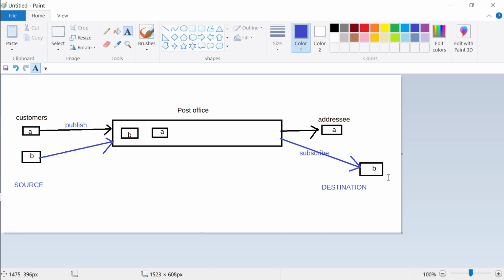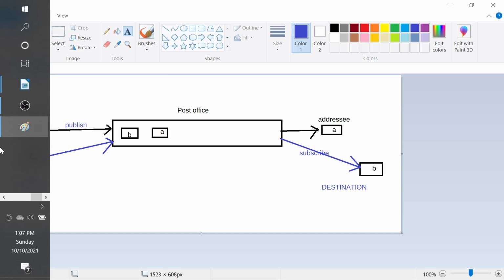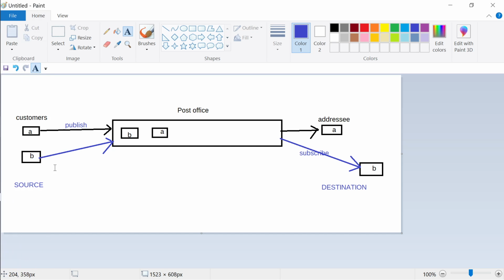Subscribe means B is telling the post office, if anybody is sending letters from B, you send them to me. When you say subscribe, it is also possible that there are multiple people or multiple applications. In our case, they are applications.